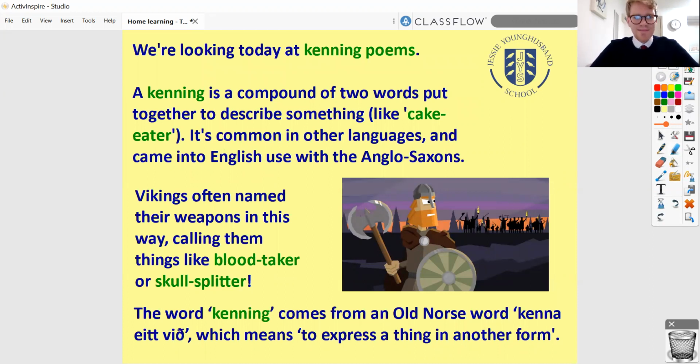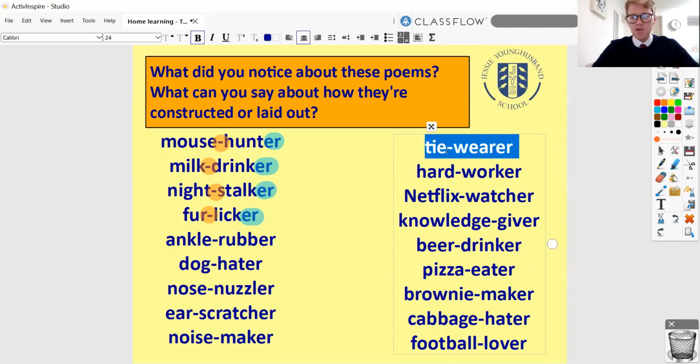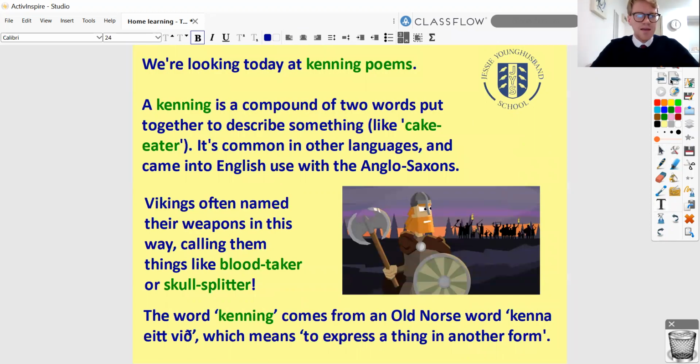Now, a kenning is a posh word to describe when we put two words together. So if I go back a page, we can see that all of these are two words put together. And that bit of punctuation in between is what sticks them together. And we call that a compound. That's when two things come together. So a kenning is a compound of two words being put together to describe one thing, like cake eater. You do see this quite a lot in the English language, things like tearjerker, if it's a sad film, skyscraper, tall building.